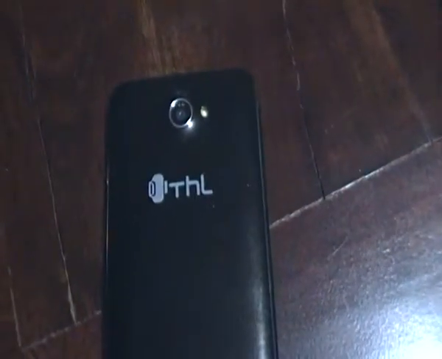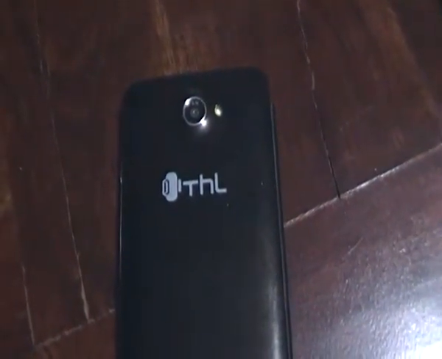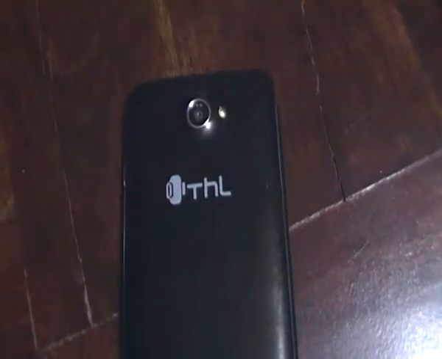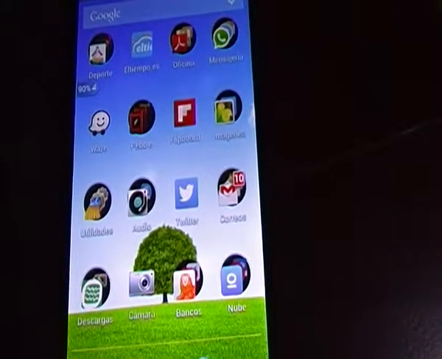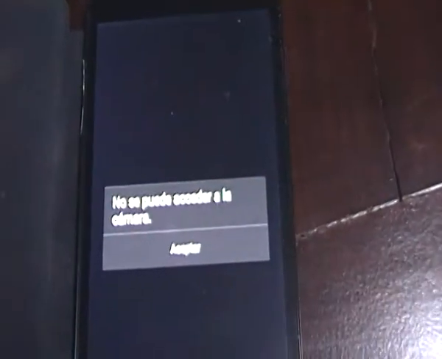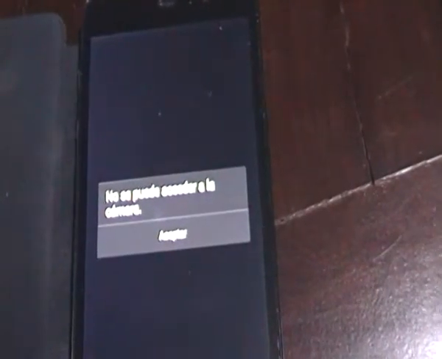I have a problem with my mobile. The brand is THL, the Happy Life, and the model is W200. I have a problem with the camera. The camera doesn't work. I push the icon and the message is it can't access the camera.